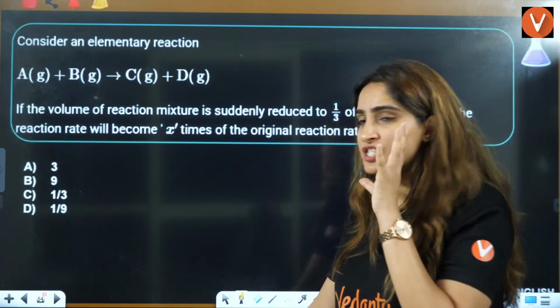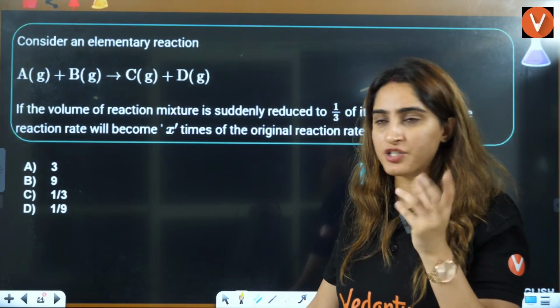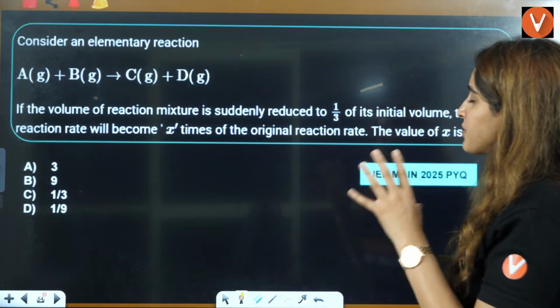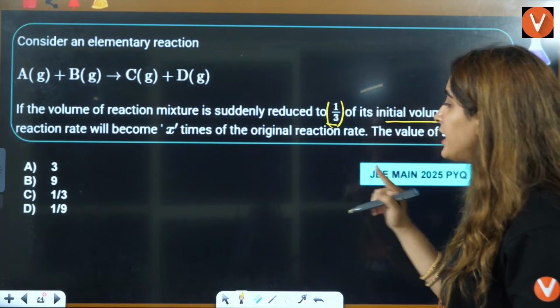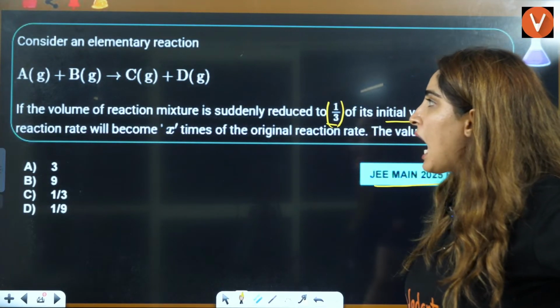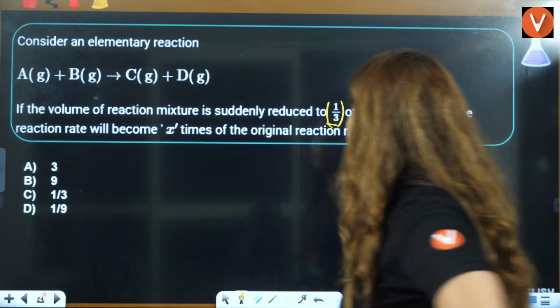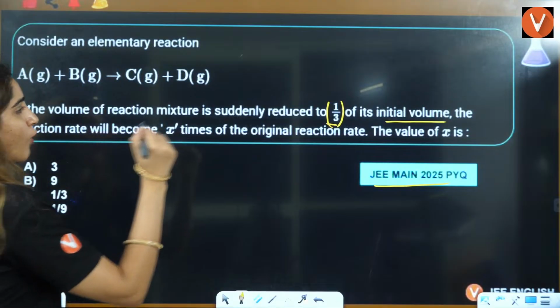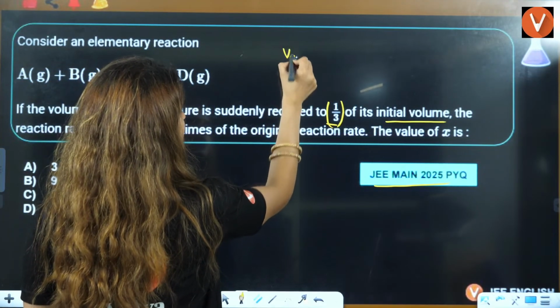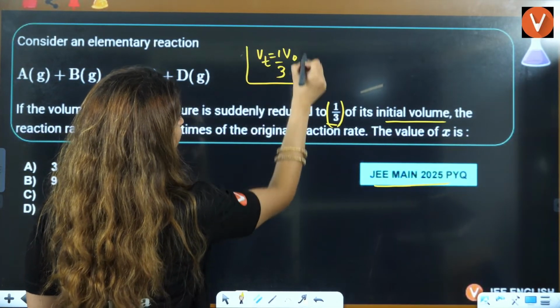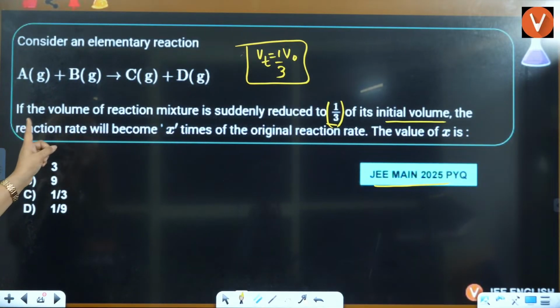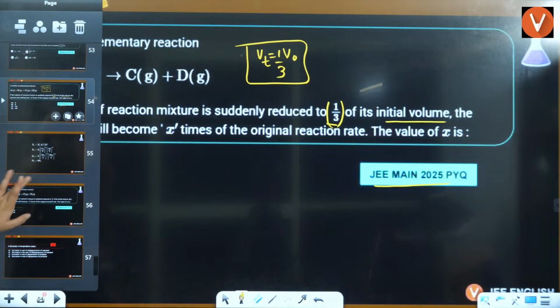Consider the elementary reaction. An elementary reaction is a one-step reaction, okay? If the volume of the reaction mixture is suddenly reduced to 1 by 3 of the initial volume, the reaction rate will become, now this is again 2025, if the volume of the reaction mixture, now they are saying, is reduced to this, right? So let's say the initial volume is V naught and it becomes 1 by 3 of V naught, right? The reaction rate will become X times the original rate, right? Okay. Beta, this is also out of your scope.